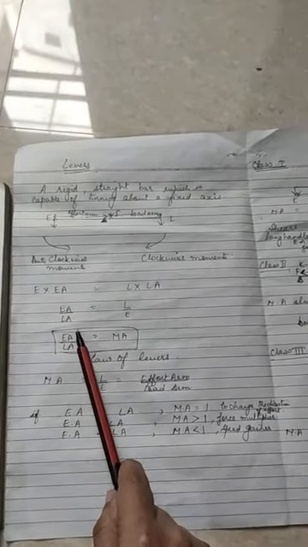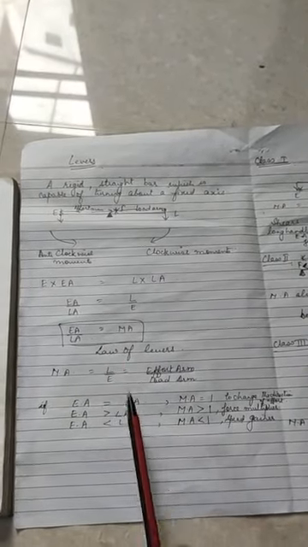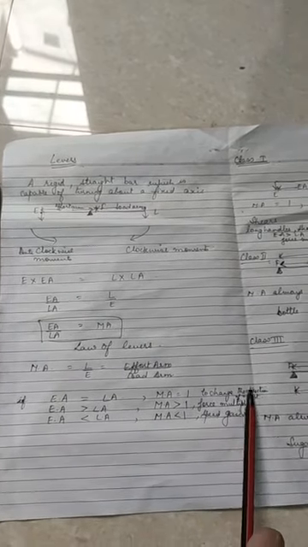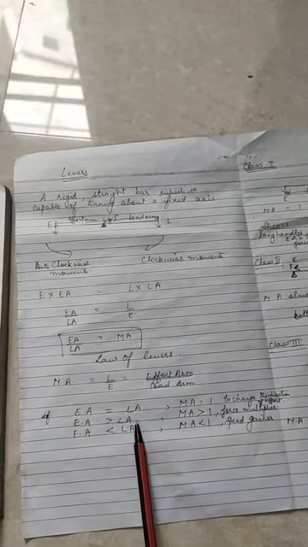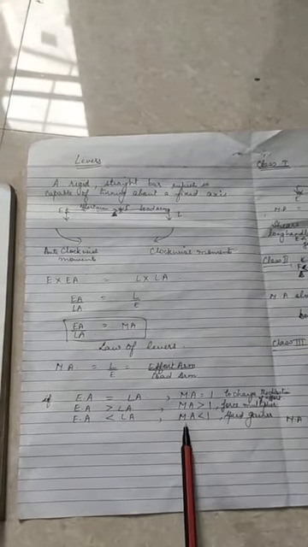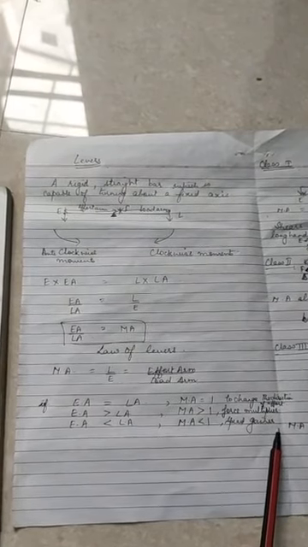From here, certain cases are there. If effort arm and load arm are both equal, then mechanical advantage will be equal to 1 and it is used to change the direction of effort. If effort arm is greater than load arm, then mechanical advantage is greater than 1, and the machine is used as a force multiplier. If effort arm is less than load arm, then mechanical advantage is less than 1, and the machine acts as a speed gainer. You have to remember these things.